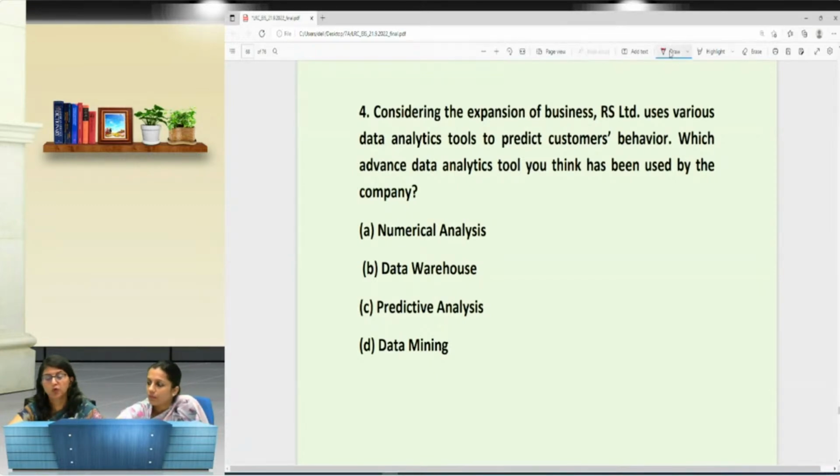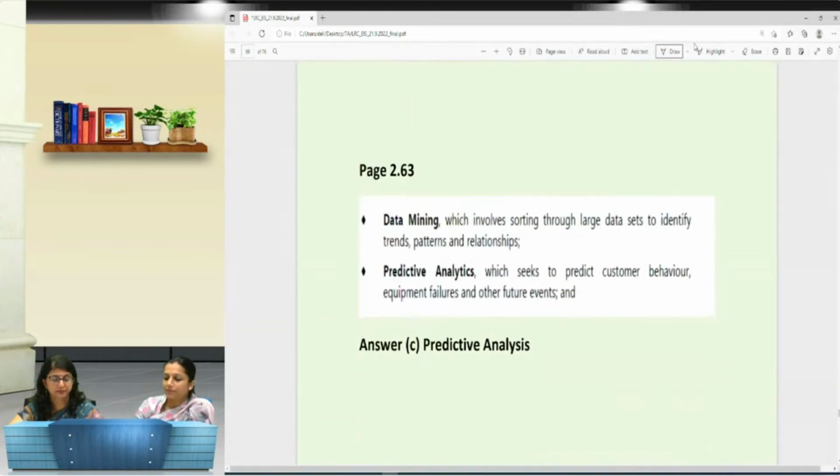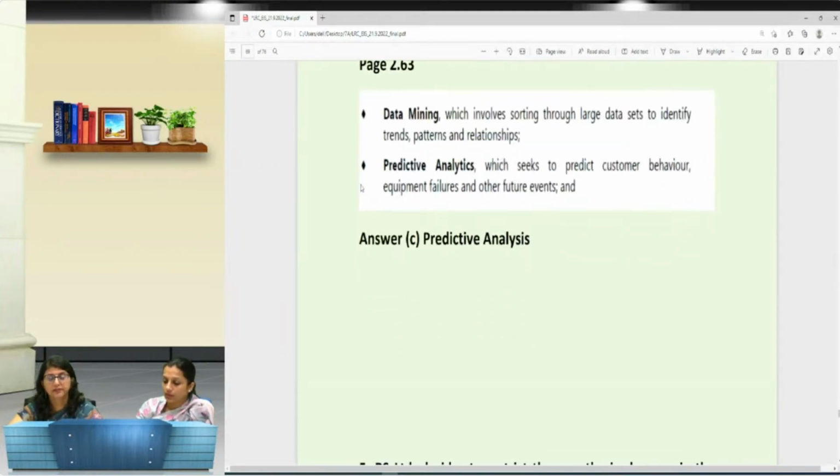C, you are saying C, predictive analysis. Very well, very nice. The answer is on page number 2.60 of your study material. It's mentioned over there: predictive analysis is used to predict customer behavior, equipment failure, and other future events.